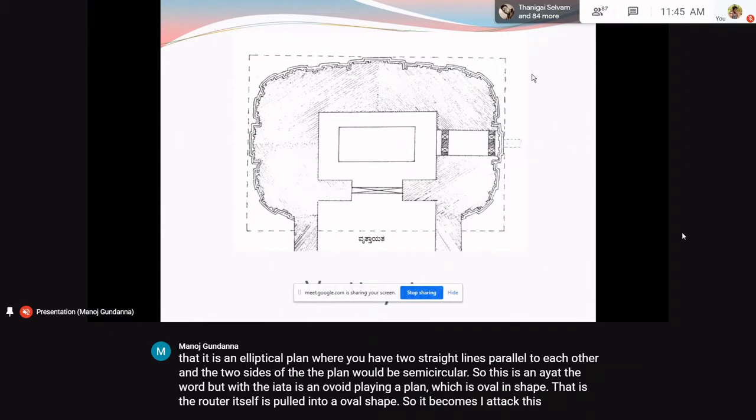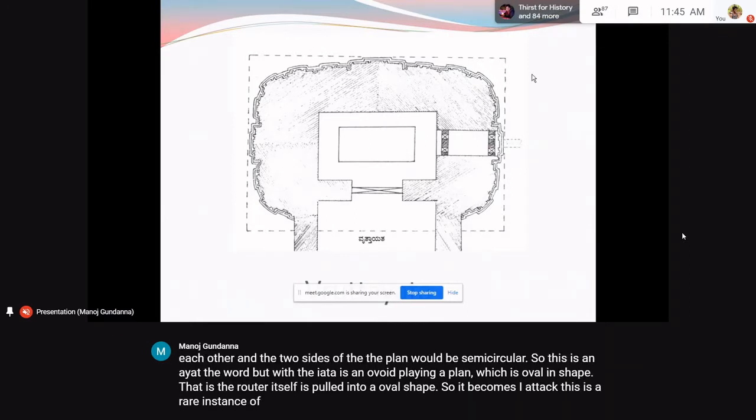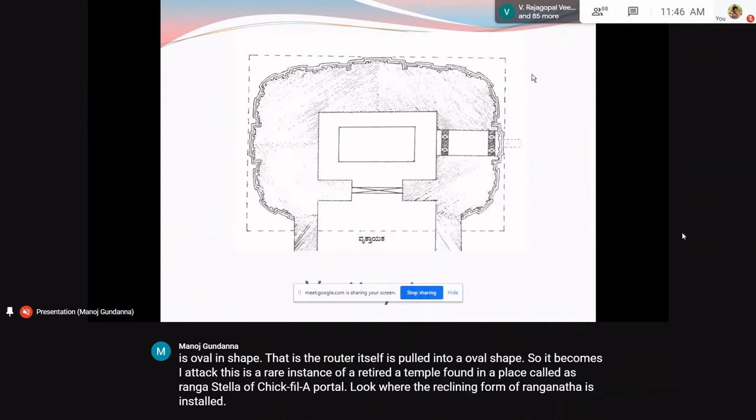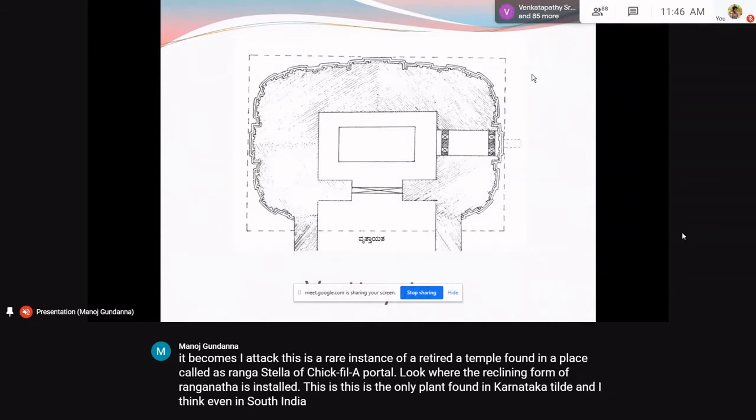This is a rare instance of a Vrittayata temple found in a place called Rangasthala of Chikbalapur Taluk, where the reclining form of Ranganatha is installed. This is the only plan found in Karnataka till date, and I think even in South India, as of date, it is one.